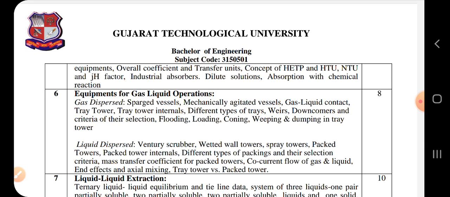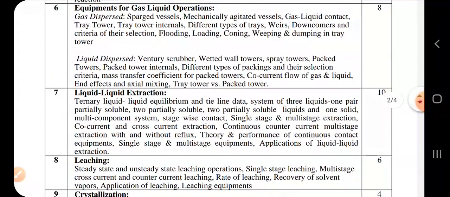In the packed tower we will study what kind of packing we will be using in them and a comparison of different packings. Mainly there are two types of packing: random packing and regular packing, that is fixed packing. Then we will see the difference, comparison of both tray tower and packed tower, tray tower versus packed tower. Also one more thing, in the tray tower we will see different types of trays, what kind of trays we can use in tray towers.